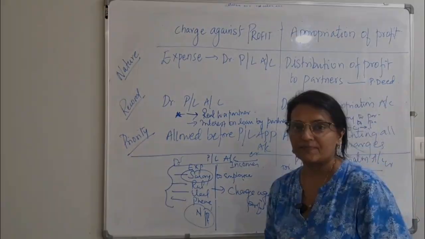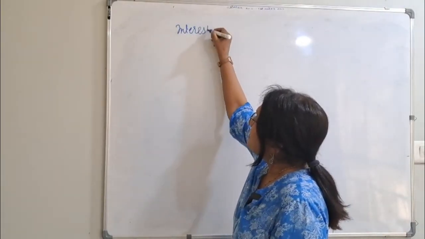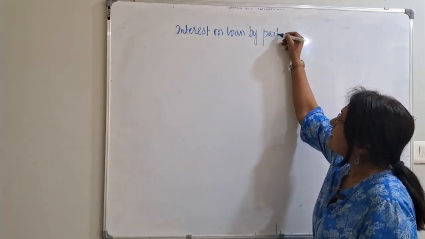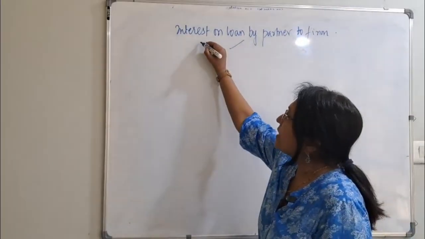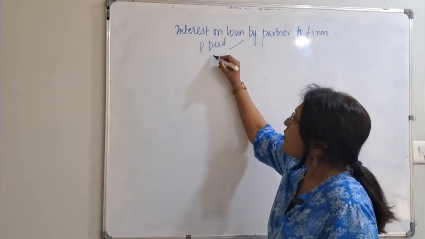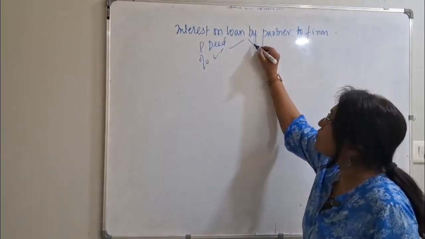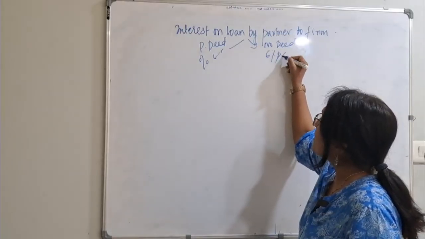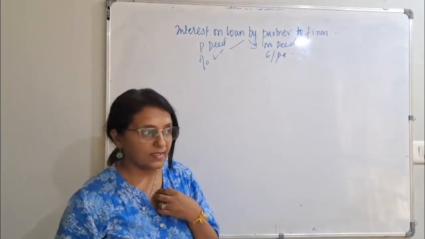Got it? Now next we are coming to the important topic, that is interest on loan by partner to firm. Let me tell you, if there is a partnership deed, go according to the interest that is given in the partnership deed. If there is no deed, then you have to give 6% per annum as per the provision of the Indian Partnership Act 1932.